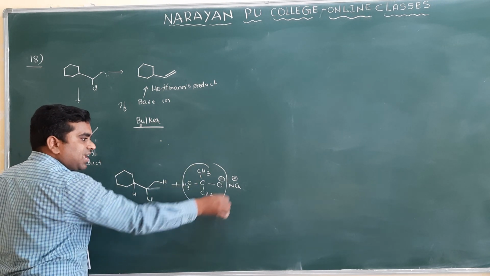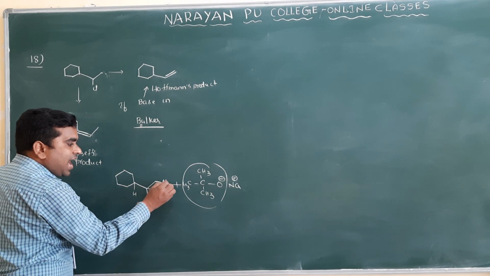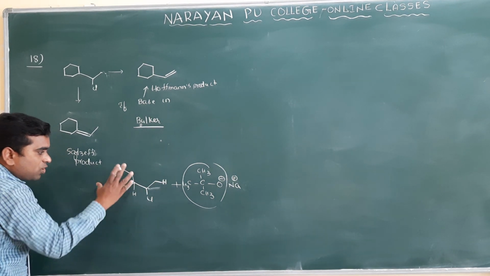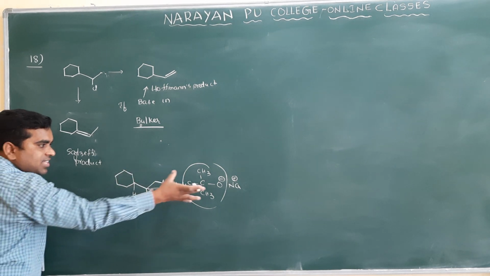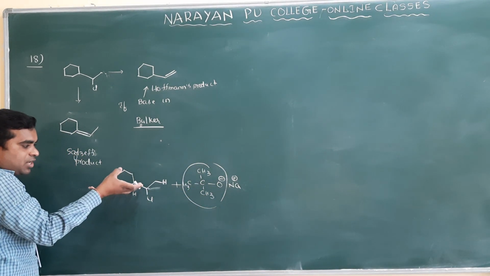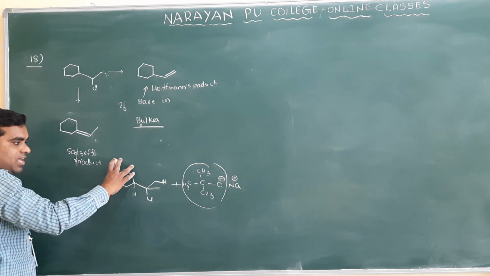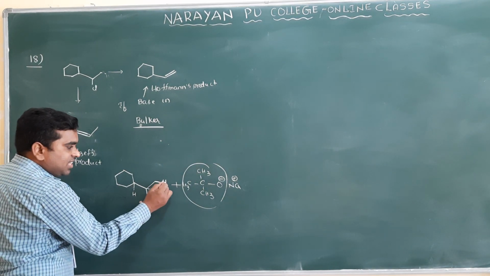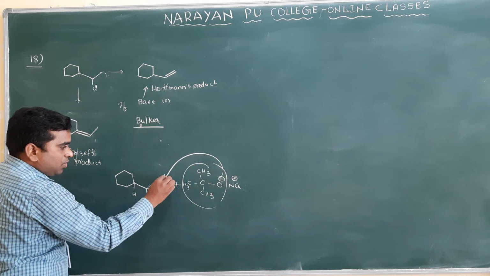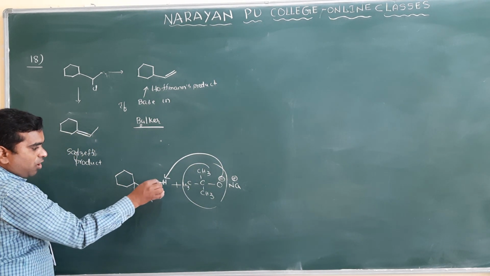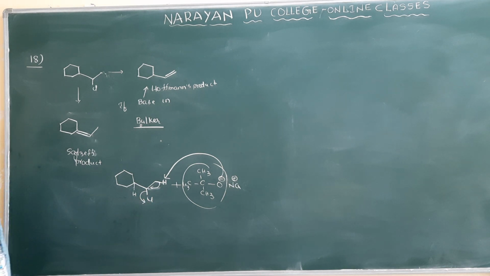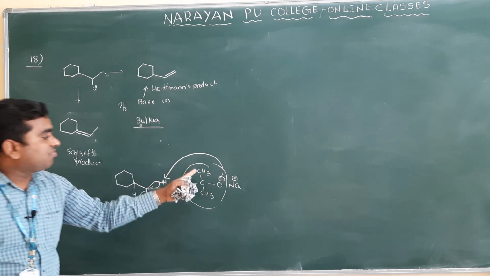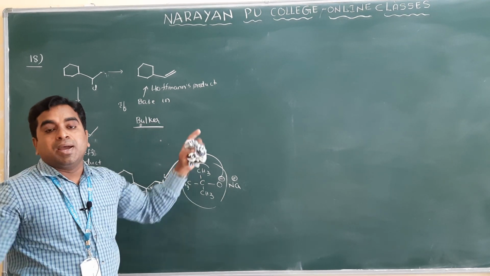Since it is bulkier, it removes the hydrogen which is free. To remove this hydrogen, a very big bulky group is there, and this bulky base cannot come near the hydrogen to remove it. Why? Because there will be repulsion. So this base accepts the hydrogen here, this bond will come here and chlorine will be removed. Then which product will you get? Less substituted alkenes are the major product when the base is bulkier.